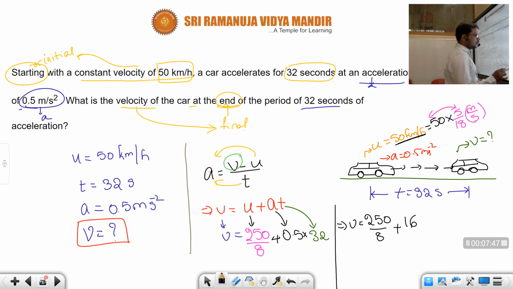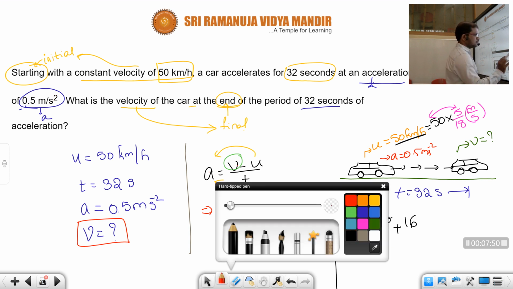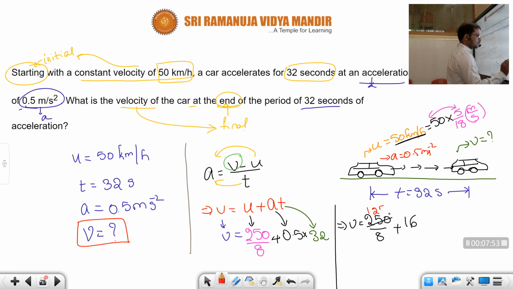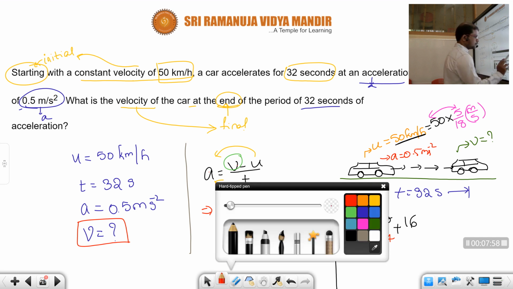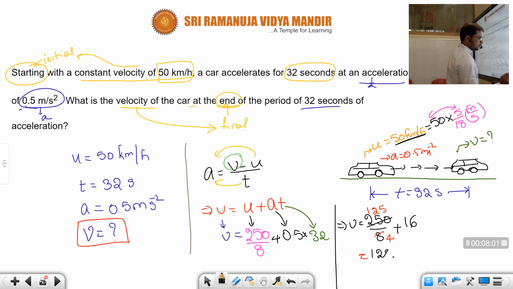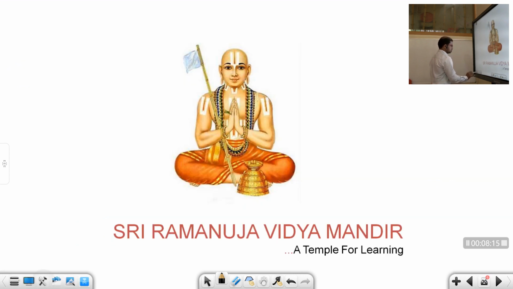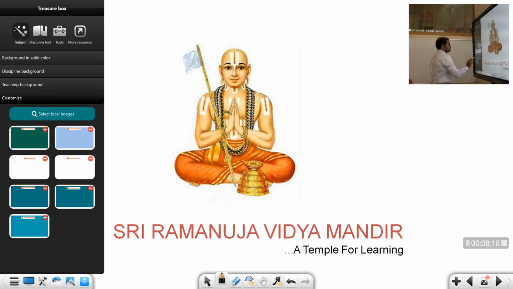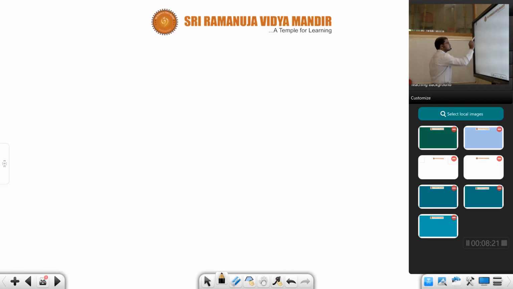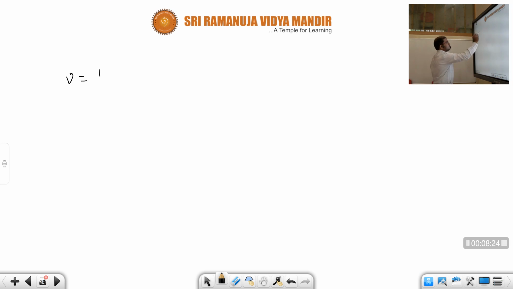Here let's divide by 2. 2 125s are 250 and 2 9s are 18. So what can we write now? 125 by 9 plus 16.